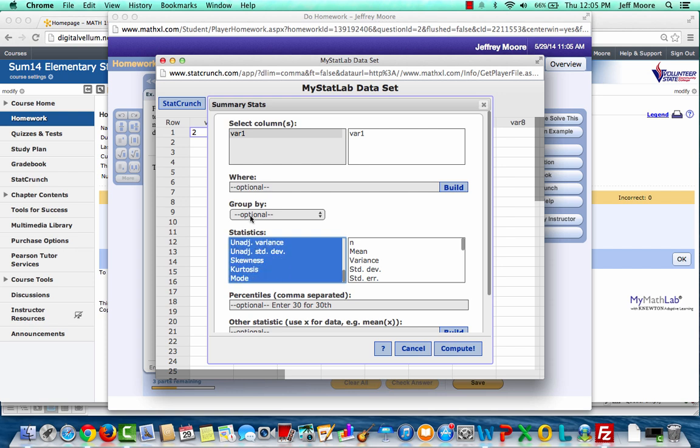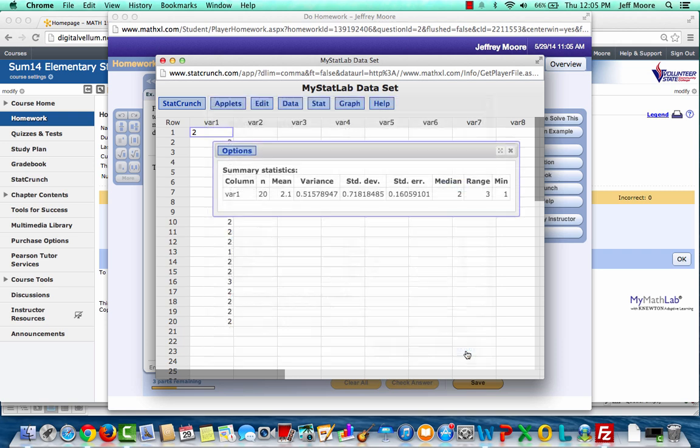This will allow me to select as many adjacent items as I like. Once I have whatever I want to find measures for in this active box, I'll click Compute. And what is returned is an output box that tells me all of the measures that I requested.